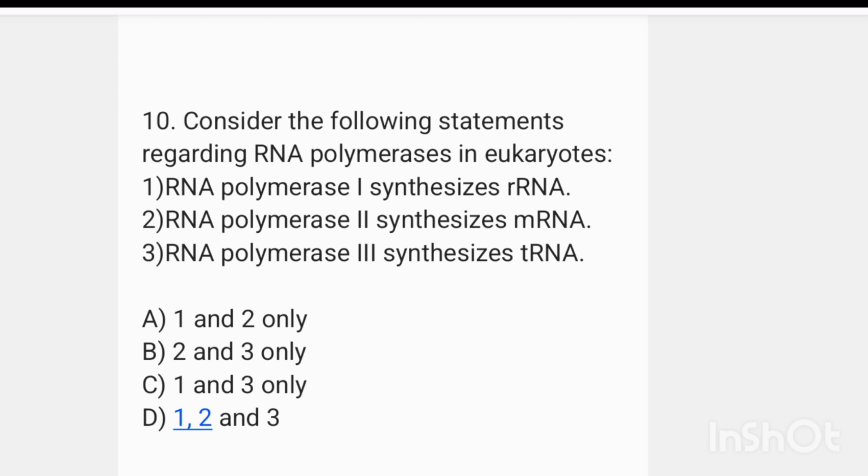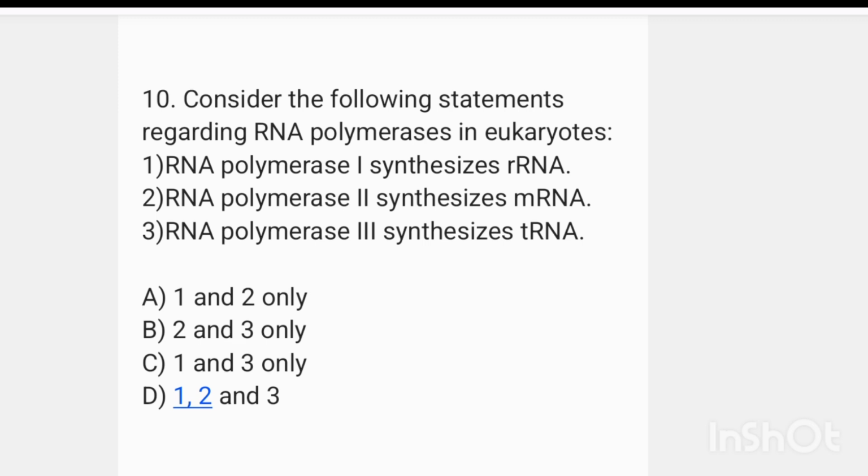So, the given statements are regarding RNA polymerases in eukaryotes. First statement, RNA polymerase 1 synthesizes rRNA. 2. RNA polymerase 2 synthesizes mRNA. 3. RNA polymerase 3 synthesizes tRNA. Here all three statements are correct and the correct option is option D, 1, 2 and 3.